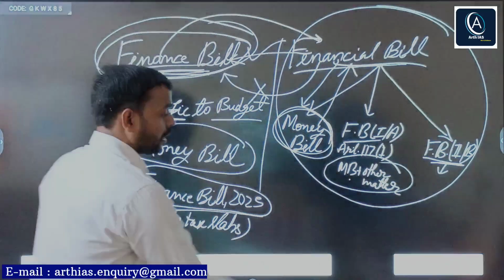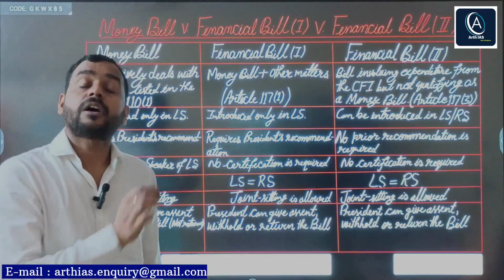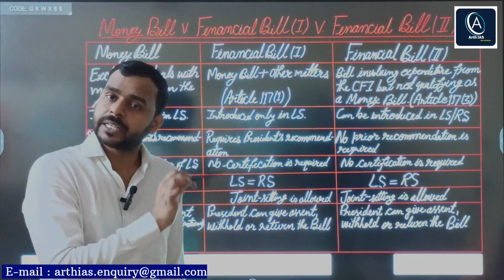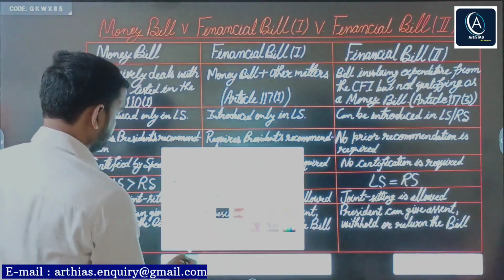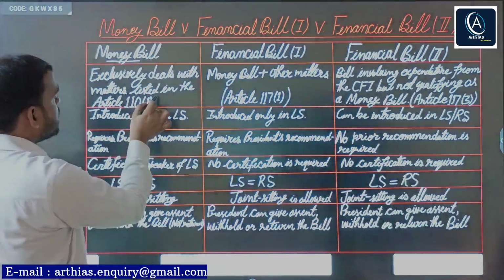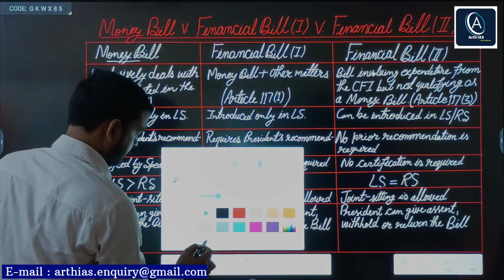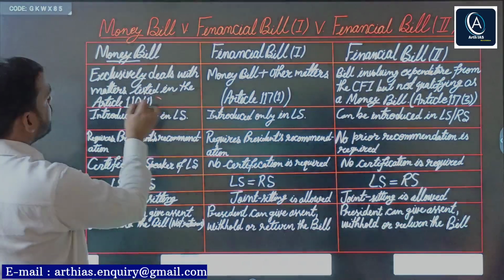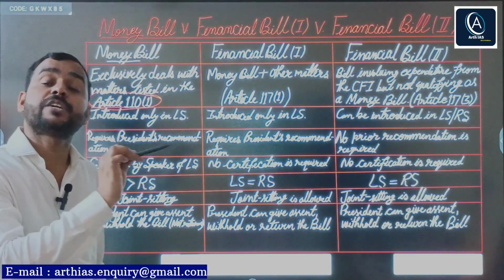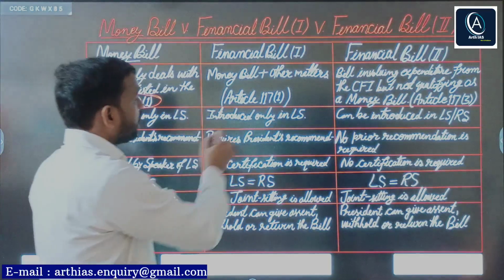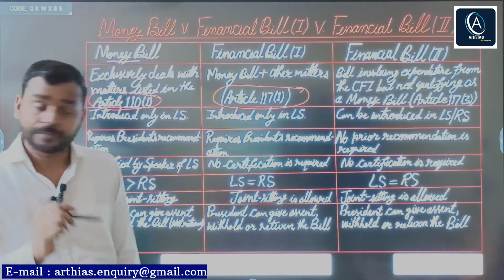Now we will see the difference between money bill, financial bill category 1 or A, and financial bill category 2, right? So have a quick look. Money bill, obviously, provision has been given under Article 110 clause 1 and subclause A to F. Financial bill category 1 under Article 117 clause 1.